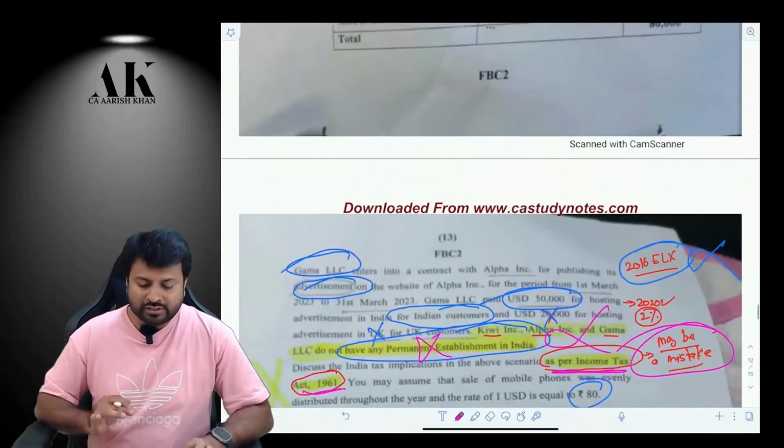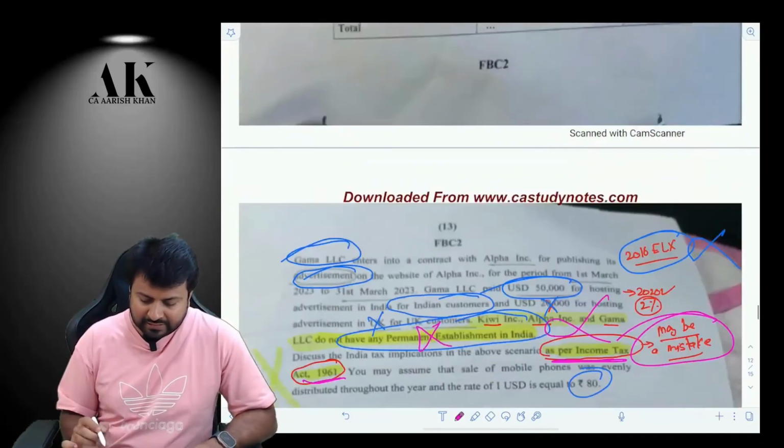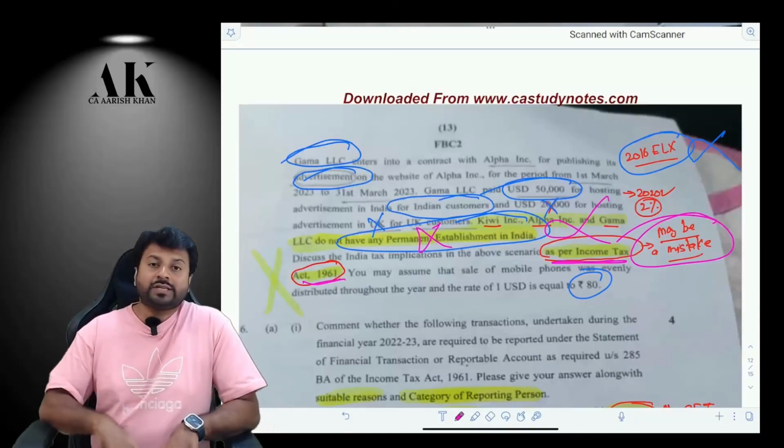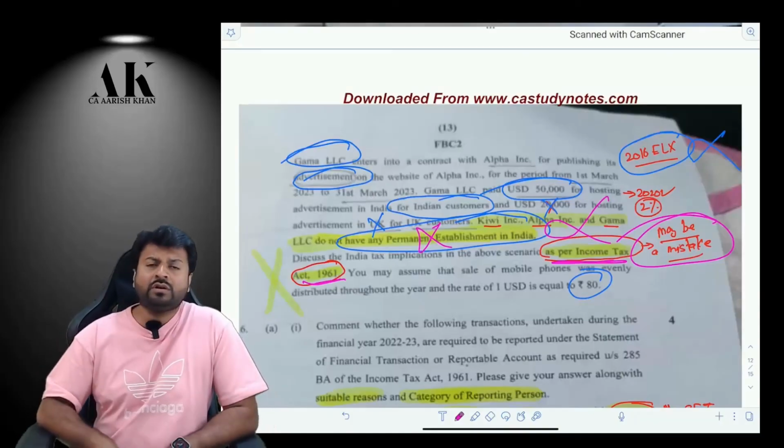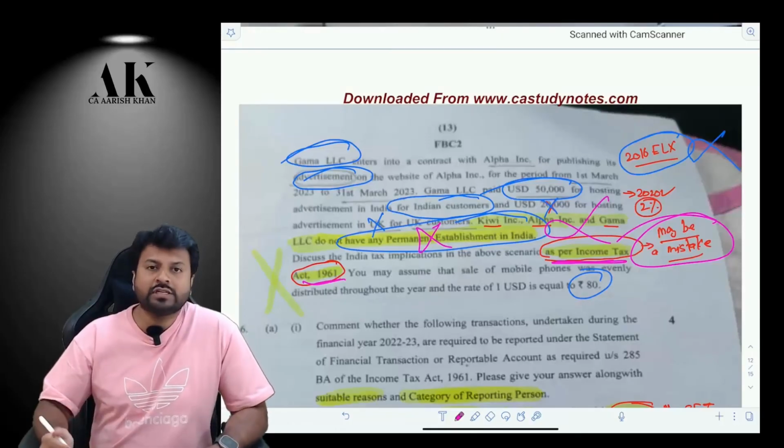This is what this question is all about. So in the first case, second case, third case, fourth case, fifth case, in all the cases, you are supposed to check whether equalization levy is applicable or whether business connection or significant economic presence will be applicable. So this is what this question is all about.